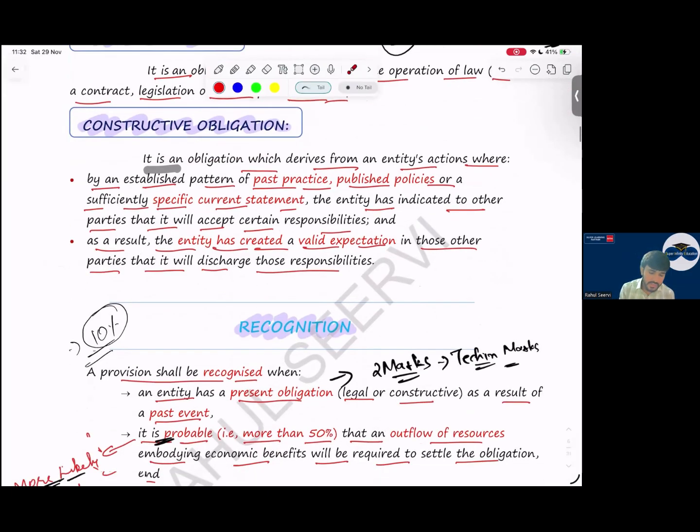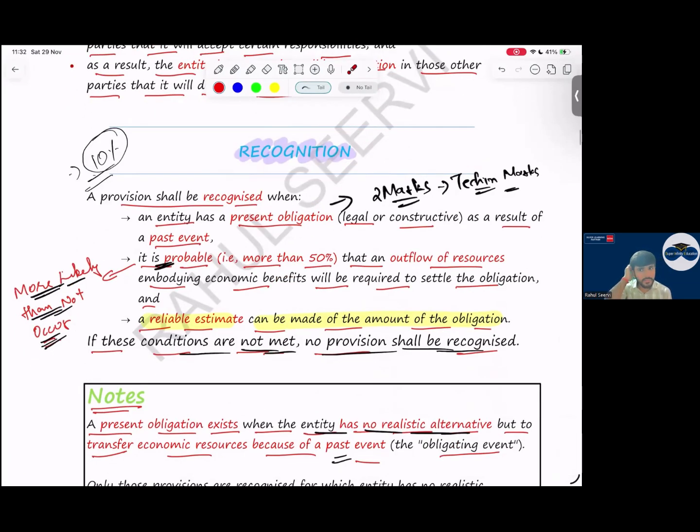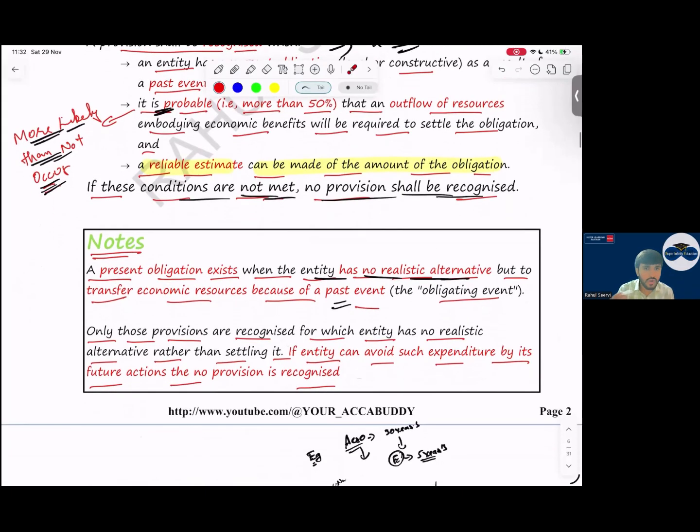See now. Recognition. Whenever a question comes regarding provision, what should we do? A provision shall be recognized when an entity has a present obligation, legal or constructive, as a result of a past event, it is probable that an outflow will be required, and a reliable estimate can be made. If all four conditions are met, we recognize a provision. If not, directly we take it to P&L as an expense. Sir, what does an obligation mean? Obligation means no alternative but settling. You have to settle. If you have to settle, then that means for sure an outflow will be there. It is probable that we have to pay. Yes, sir.